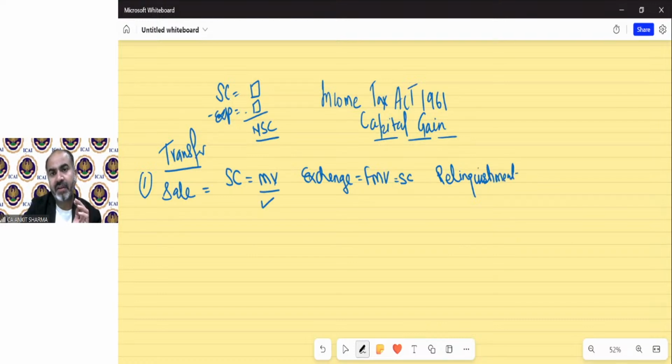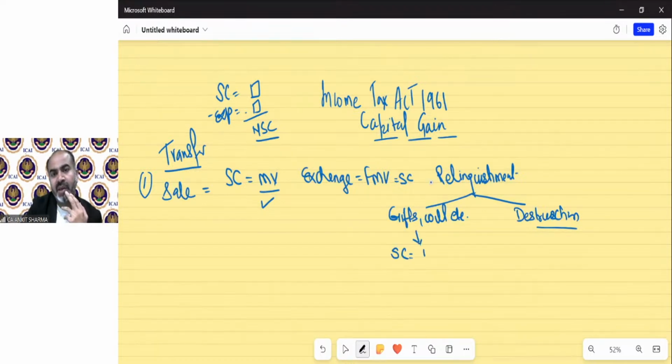relinquishment technically covers 2 situations. One is gift, will, donation, etc. The other is destruction of asset. In case of gift, will, etc., sale consideration will always be nil. Clear? In case of destruction of asset, there will be 2 situations.